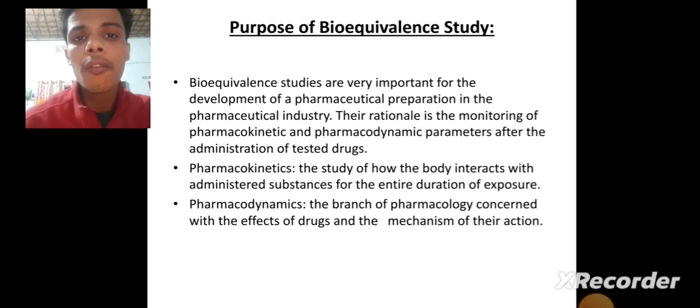So that means for understanding pharmacokinetic and pharmacodynamic response of a drug, we have to know about the bioequivalence study.